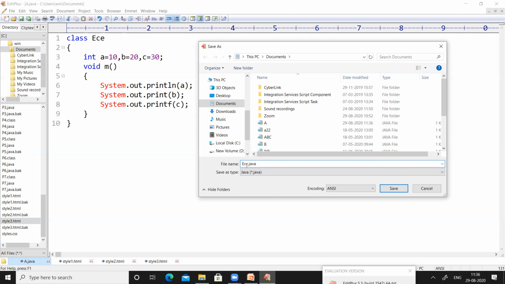We have to be very careful. Java is a case-sensitive programming language. We have to use capital letters in place of capital and small letters in place of small. Vice versa is not possible. We are not allowed to use capital in place of small, or small characters in place of capital characters, right? So save the program as ECE.java.